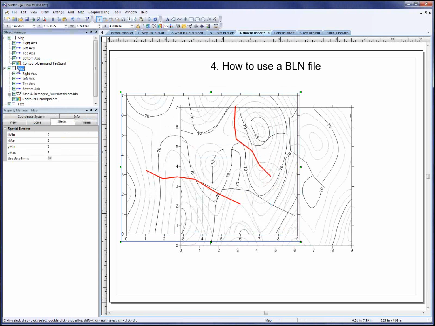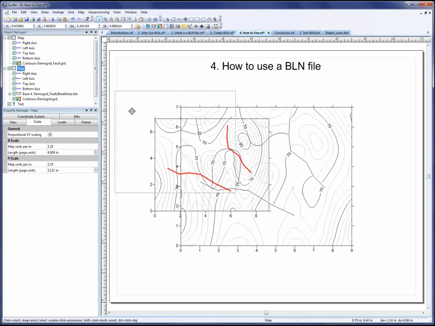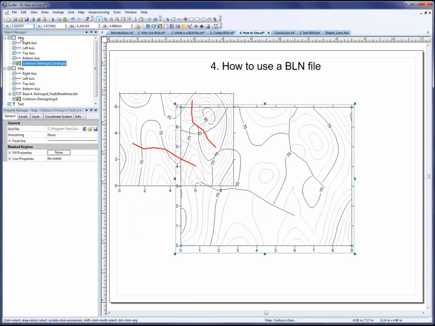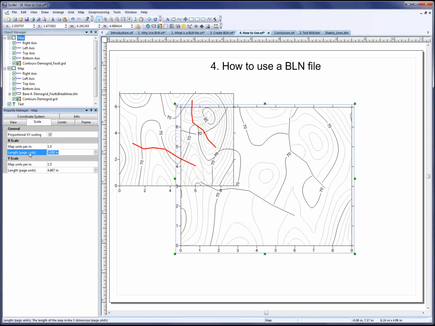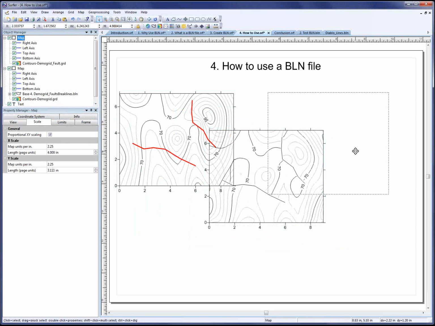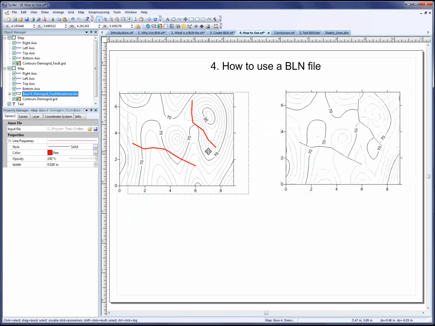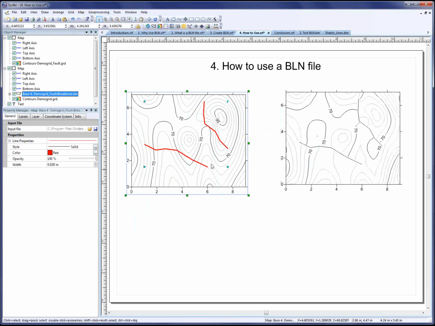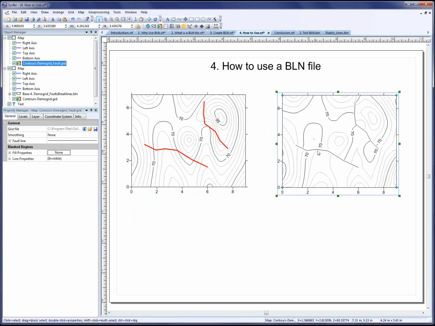I'll make these maps a little smaller so we can see them all together. This is the original. And so here's the data gridded with no faults, with the fault lines just overlaid on top. This is the data regridded with the lines as faults. And here you can see the contours go right into the faults.